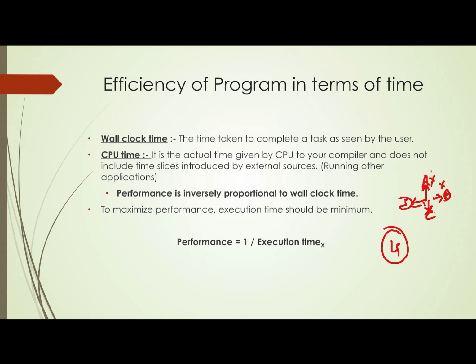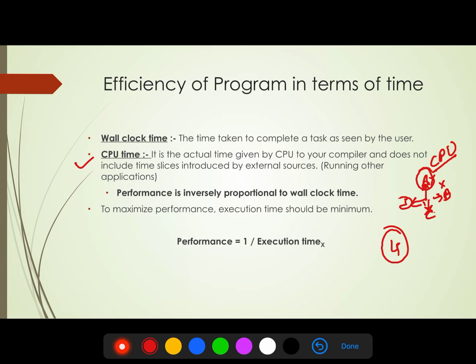So the actual time given to process A, the actual time the CPU is engaged with process A, is known as CPU time. We are considering that all the programs are running parallelly, but internally it does not do so.